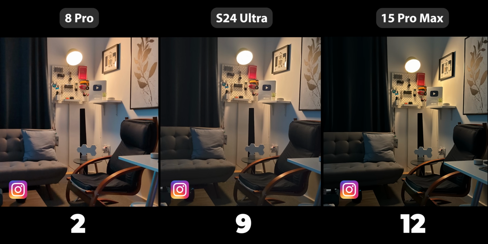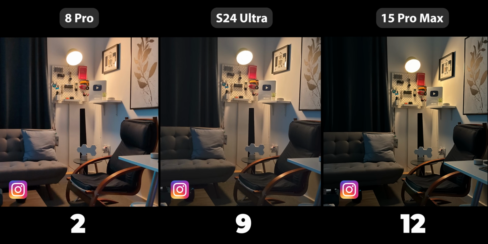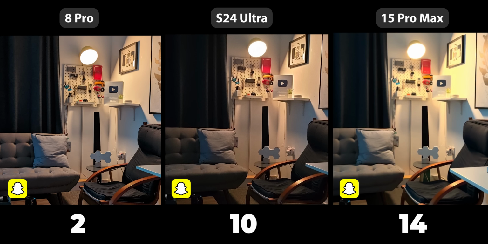Comparing Instagram on all phones, the 8 Pro has a magenta hue which makes the colors a bit off, especially when you look at the couch, while the S24 Ultra and the 15 Pro Max look more accurate. Exposure-wise, the 8 Pro and the S24 Ultra are closer to reality, while the 15 Pro Max is a bit darker. When it comes to the details, the 15 Pro Max is the best by far, especially when you look at the chair. The 8 Pro and the S24 Ultra photos are soft and lack details with a slight edge to the Galaxy. So overall, the win goes to the 15 Pro Max, followed by the S24 Ultra, and the 8 Pro comes third.